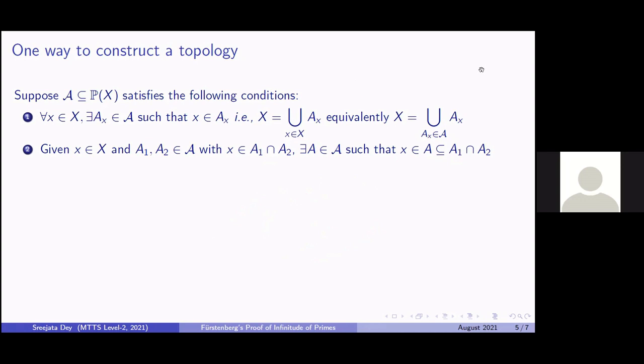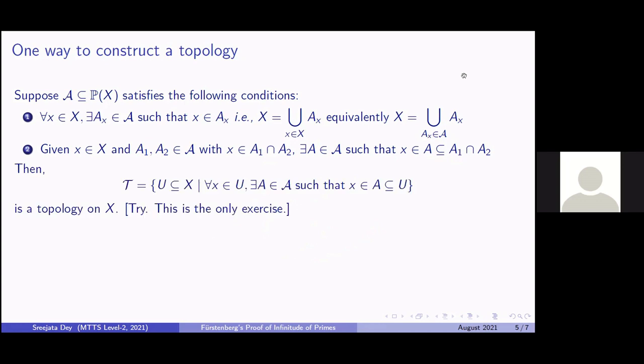So if these criteria are satisfied, then tau, which is defined as the set of U subset of X such that for all x in U, there exists an A in script A such that x belongs to A subset of U, will form a topology on X. So how is tau defined? If this is your topological space X, then for any subset of X to belong to tau, we first need U to be a subset of X. So here is something like this.